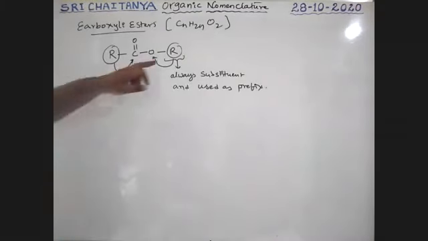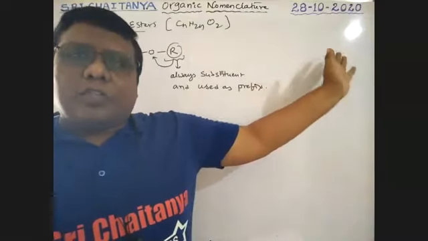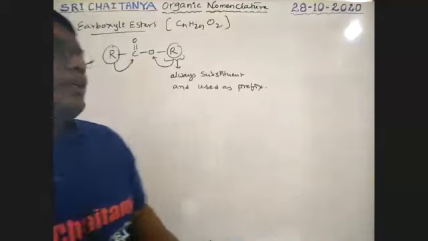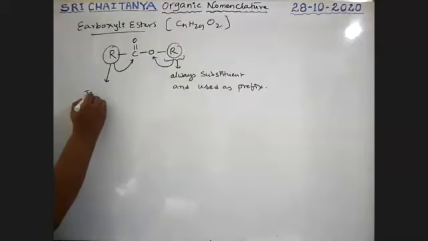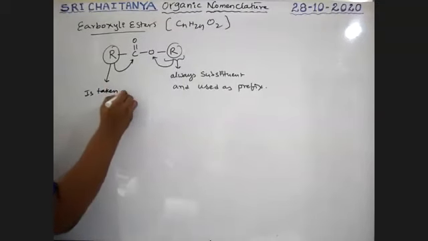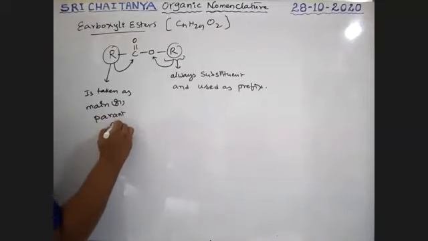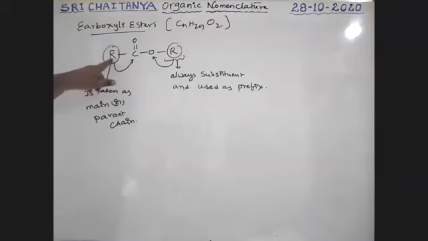Even though that alkyl group has a longer carbon chain and more carbons, it is always considered as a substituent. Next, this alkyl group is taken as the main or parent chain. Very, very important. The alkyl group attached to carbon is considered the parent chain.